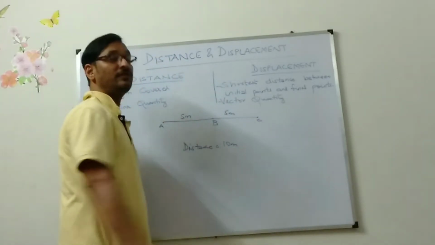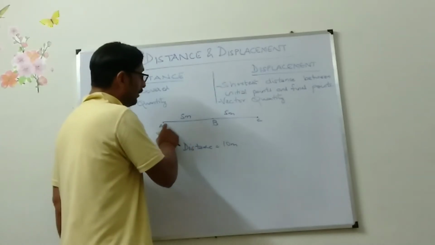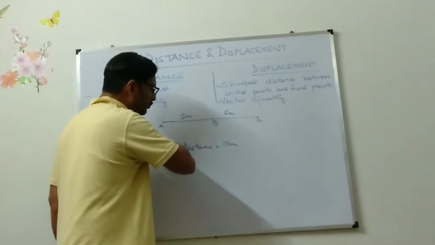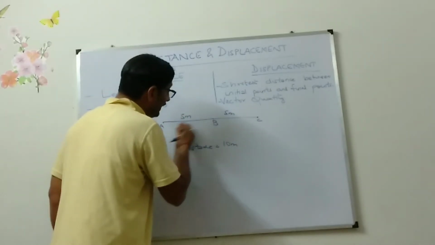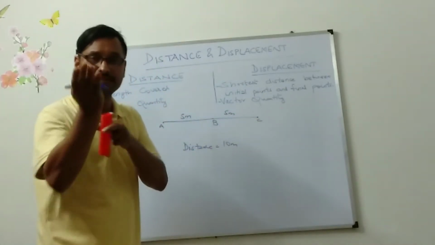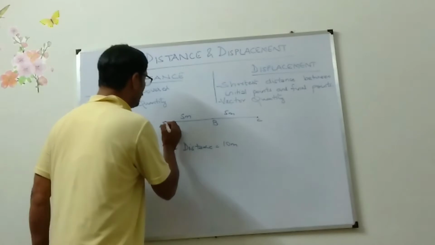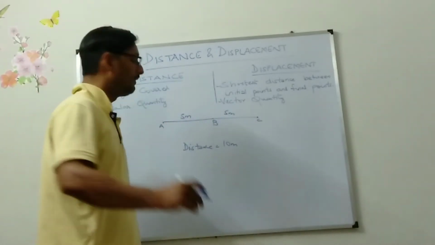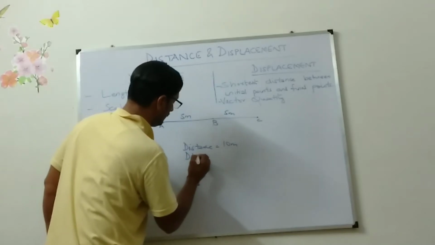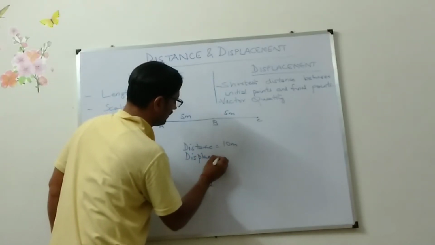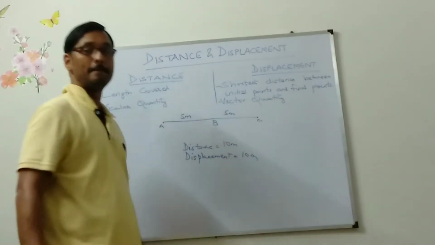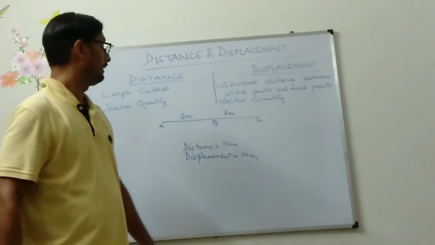The shortest distance is what? You need to find both the points, starting and ending point, and draw a line. That line has already been drawn because this is a straight line. So in a straight line, your distance and displacement both will be the same. Displacement is also 10 meter. Another example.